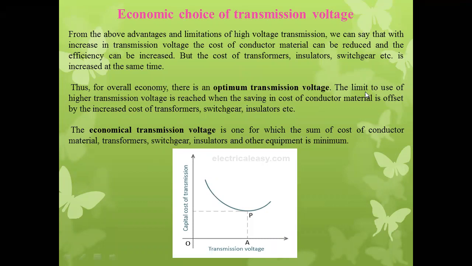So in order to keep it within limit, or as per our total budget, we have to choose an economic transmission voltage level. Thus for overall economy, there is an optimum transmission voltage. The limit to use of higher transmission voltage is reached when the saving in cost of conductor material is offset by the increased cost of transformer, switchgear, and insulators.